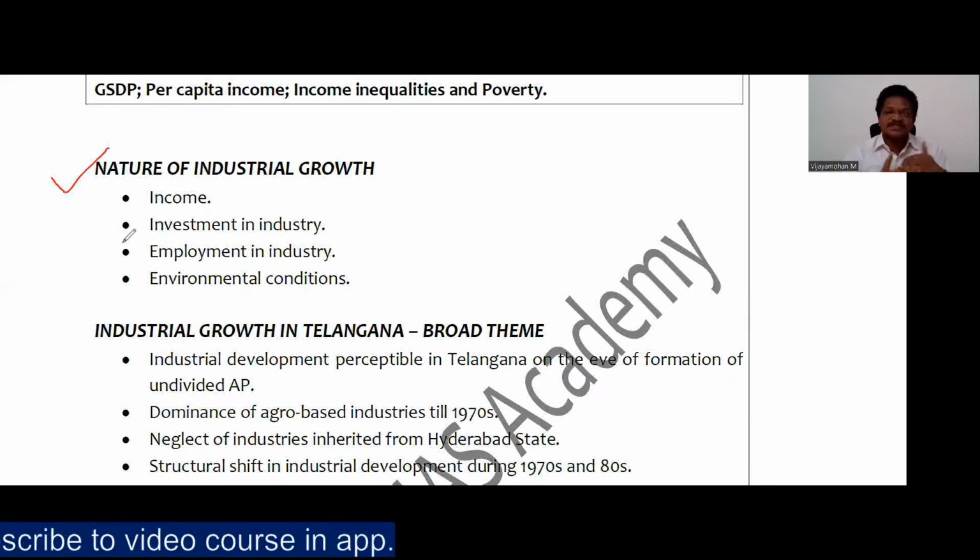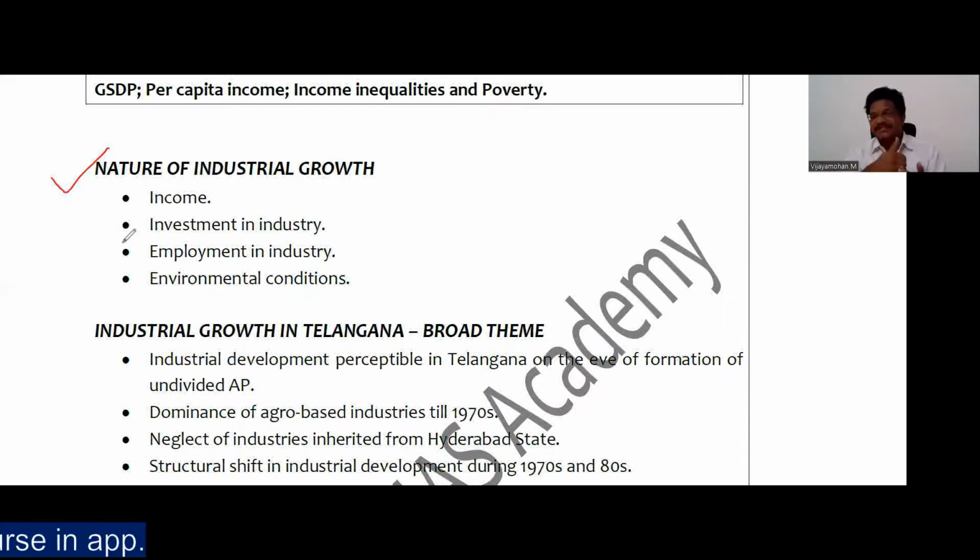Then, after understanding that, you will be able to fathom the depth of deprivation or discrimination that happened in industrial growth, or the opportunities for the people of Telangana during this period. So first I'll tell you about the nature of industrial growth, then about the deprivation that has happened in the industrial sector of Telangana area, right?